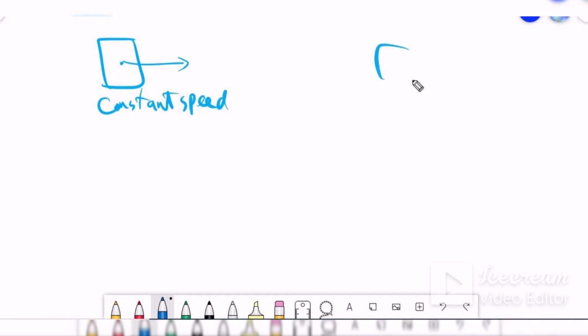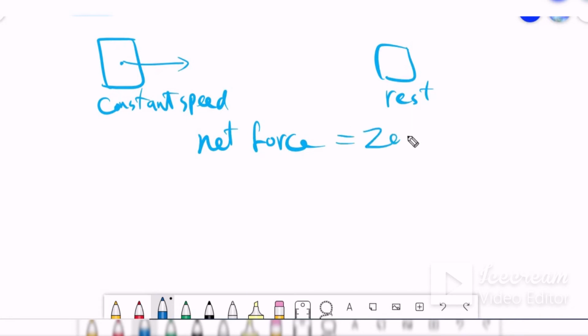Okay guys, now as I told you, when we have an object moving at constant speed, or an object at rest, for both of them the net force equals 0.